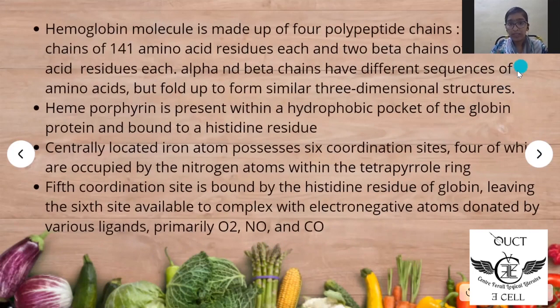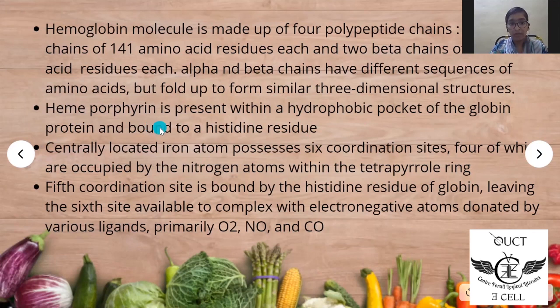Hemoglobin molecule is composed of four polypeptide chains: two alpha chains made up of 141 amino acid residues each and two beta chains of 146 amino acid residues each. Alpha and beta chains have different sequences of amino acids but fold up to form similar three-dimensional structures.